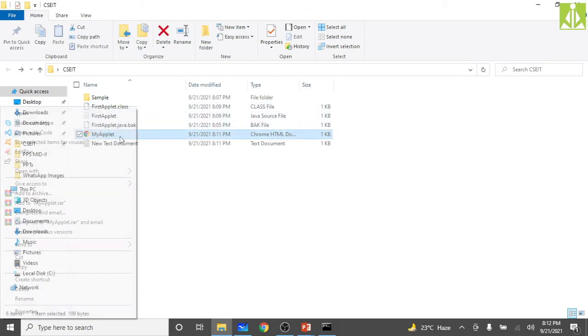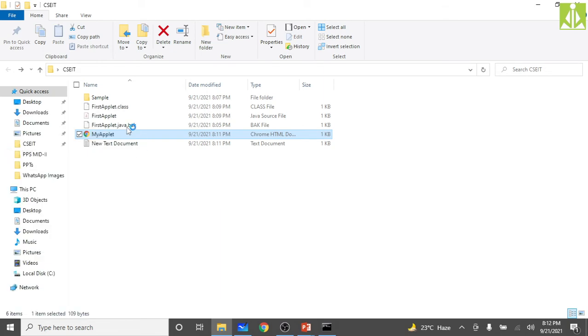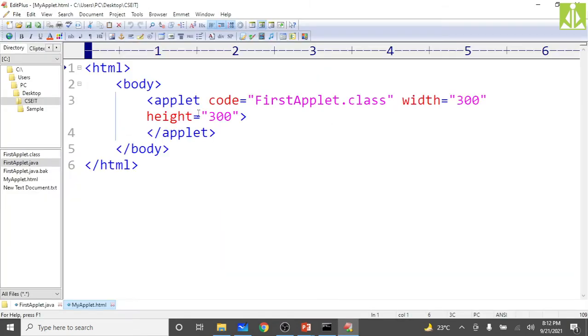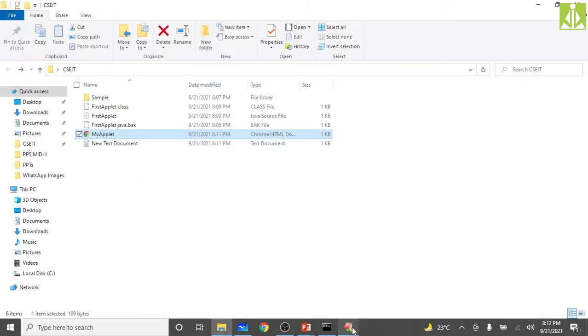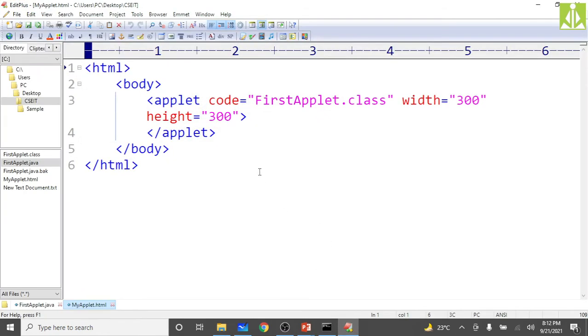Let me just check the code of this one. First applet.